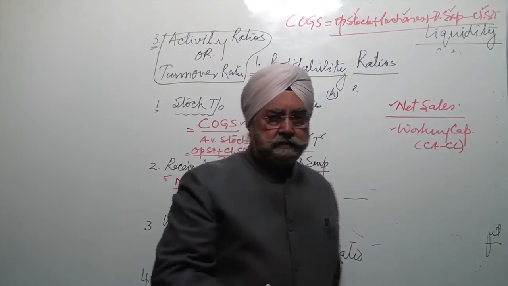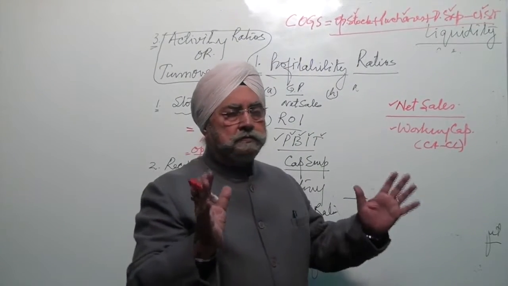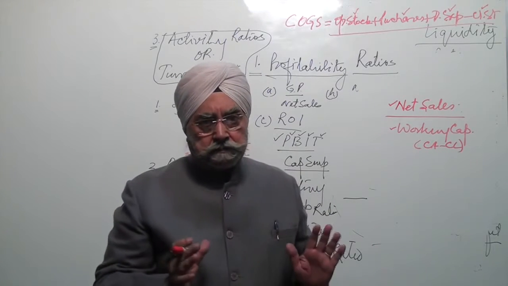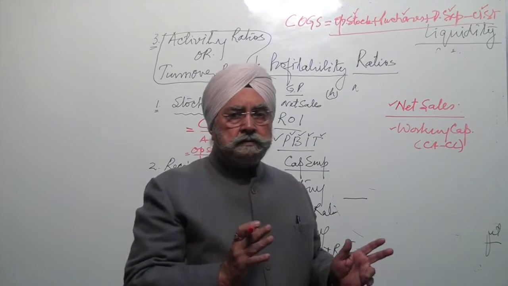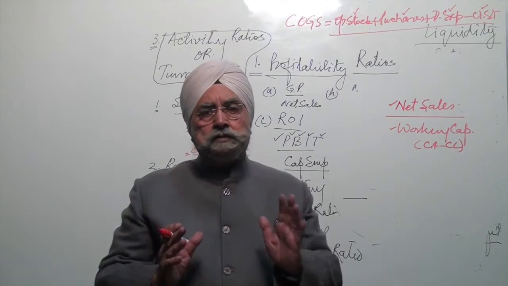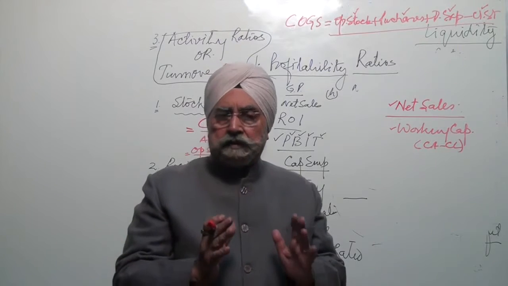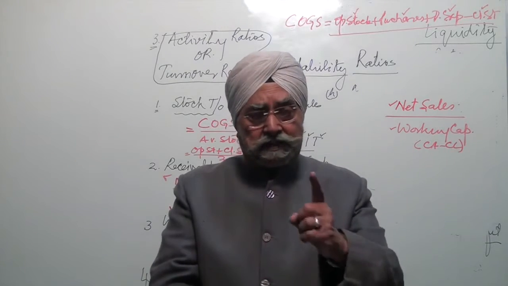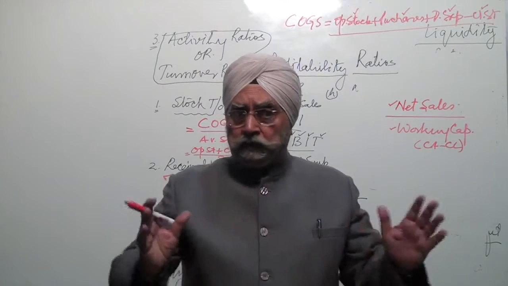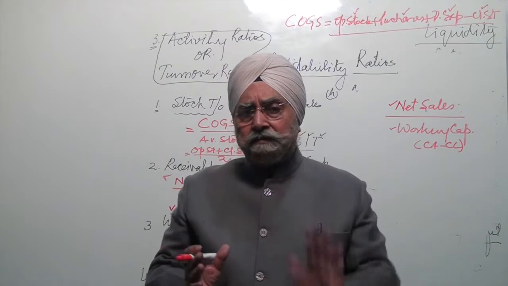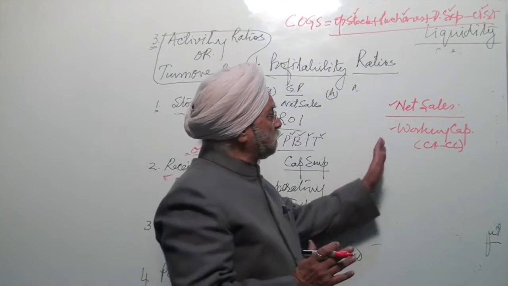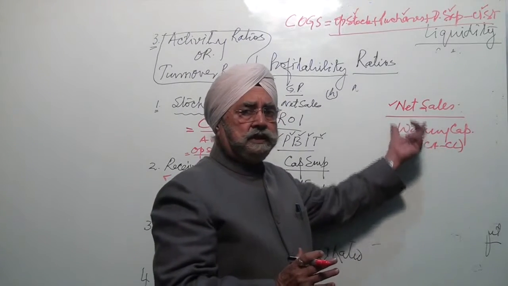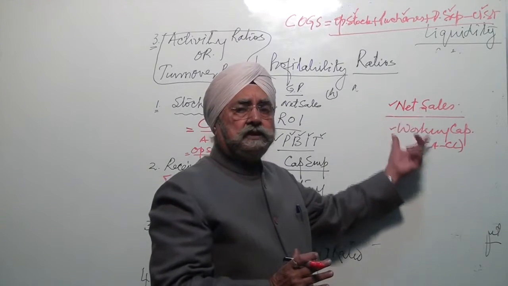So this also says that working capital is used to generate sales. If you use more working capital in order to generate a sale of 1 crore, on the other hand, to generate a sale of 1 crore, you use less working capital. That means the firm which is using less working capital to generate the sale of 1 crore is better than the one who is using more working capital to generate the same. Therefore, this ratio, net sales to working capital, must be increasing. The higher the better.